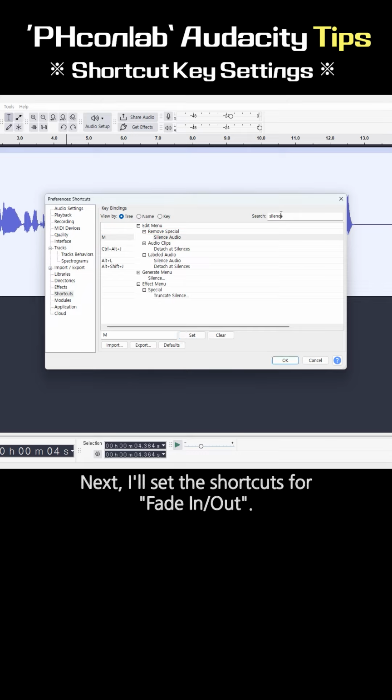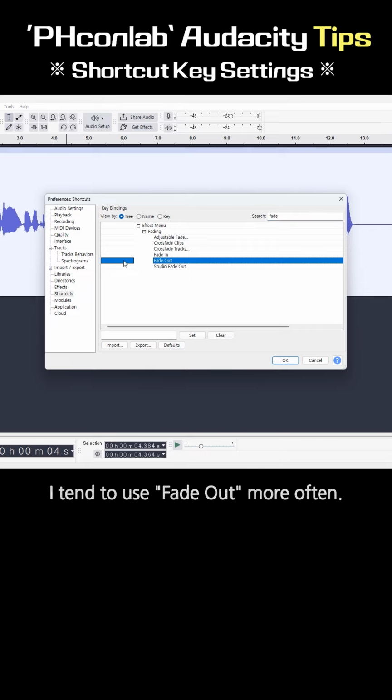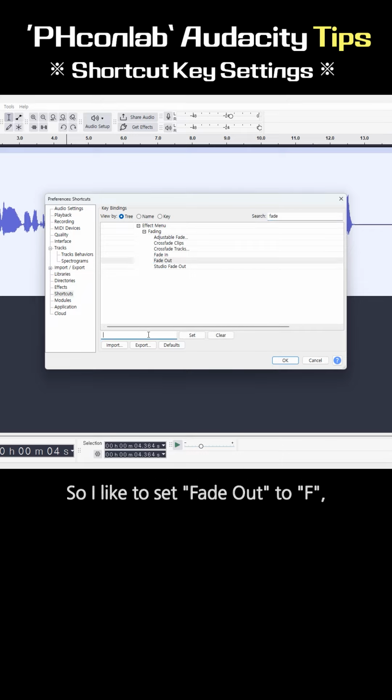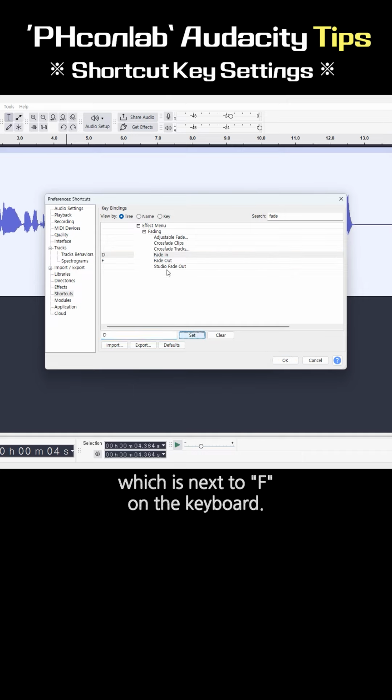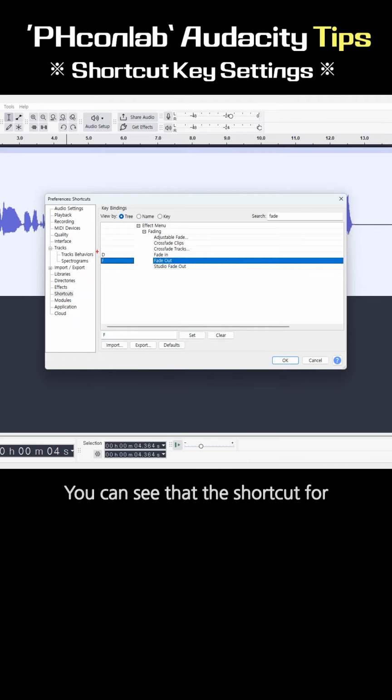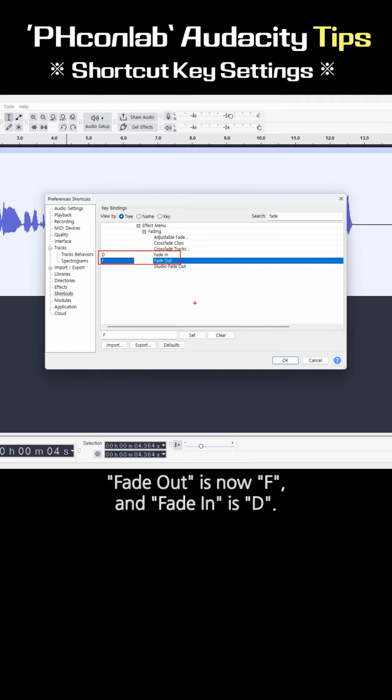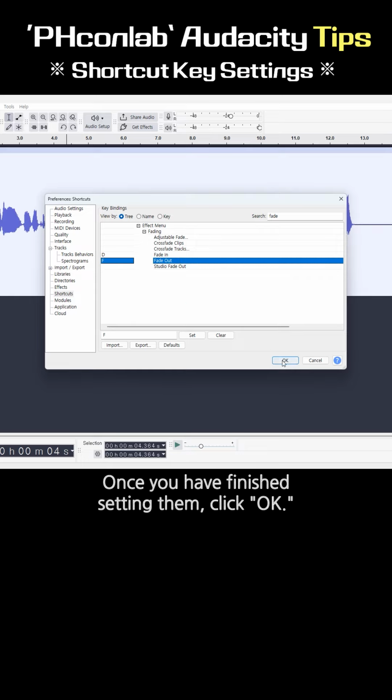Next, I'll set the shortcuts for fade in or out. I tend to use fade out more often, so I like to set fade out to F, the first letter of fade, and I like to set fade in to D, which is next to F on the keyboard. You can see that the shortcut for fade out is now F and fade in is D. Once you have finished setting them, click OK.